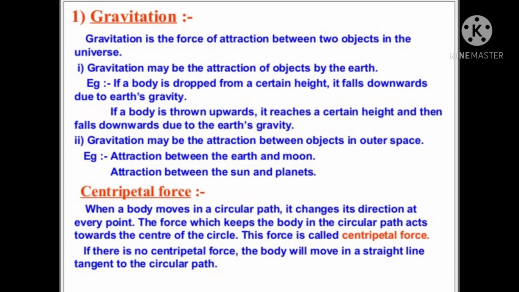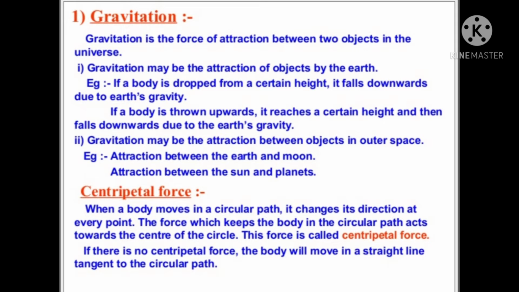Gravitation is the force of attraction between two objects in the universe. Gravitation may be the attraction of objects by the earth. For example, if a body is dropped from a certain height, it falls downward due to the earth's gravity. If a body is thrown upwards, it reaches a certain height, then falls downward due to the earth's gravity. Gravitation may also be attraction between objects in outer space: attraction between earth and moon, attraction between sun and planets.